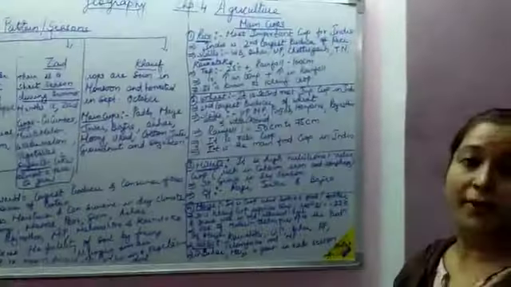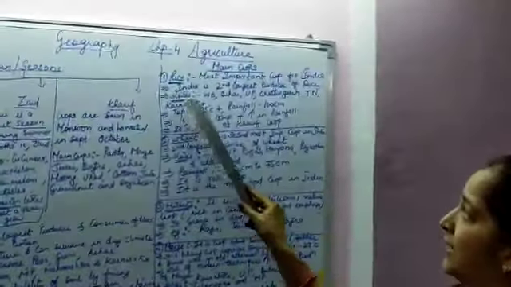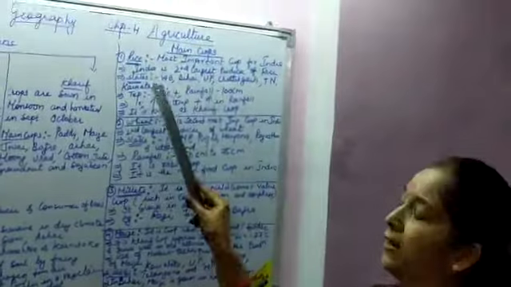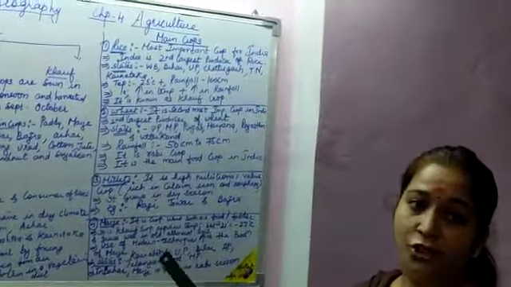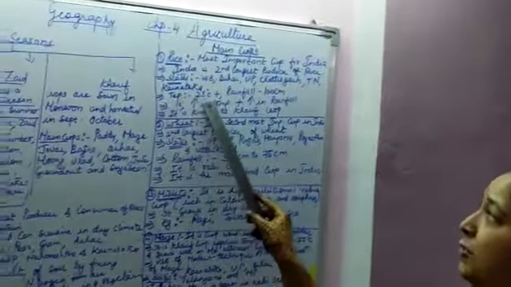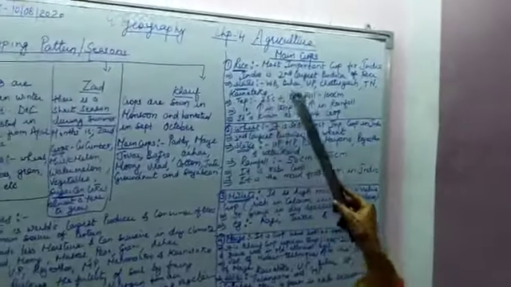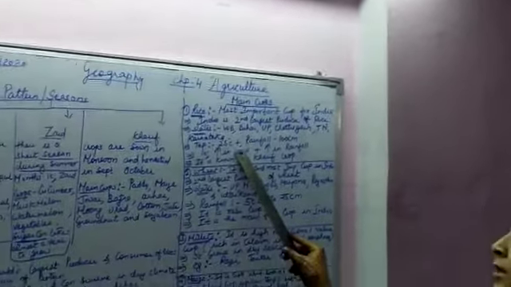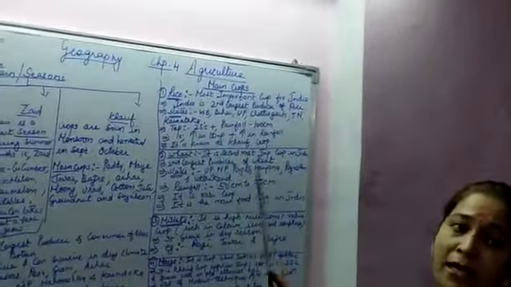The main states where you can find the production of rice are West Bengal, Bihar, UP, Chhattisgarh, Tamil Nadu and Karnataka. Now for the production of rice, the temperature required is 25 degrees Celsius and rainfall of about 100 centimeter. So you can say there is an increase in temperature plus an increase in rainfall. Now rice is known as a Kharif crop.